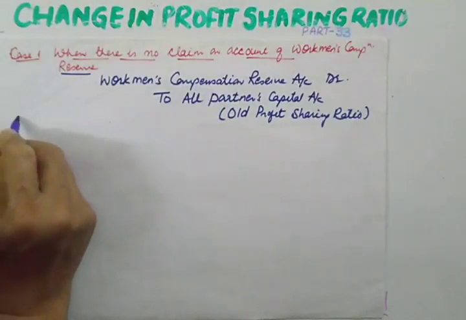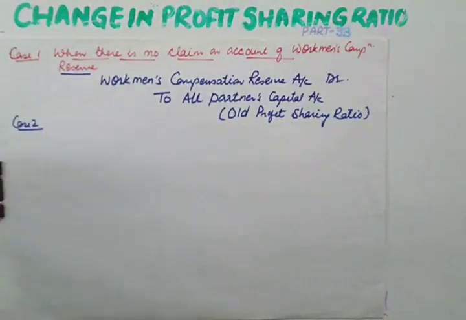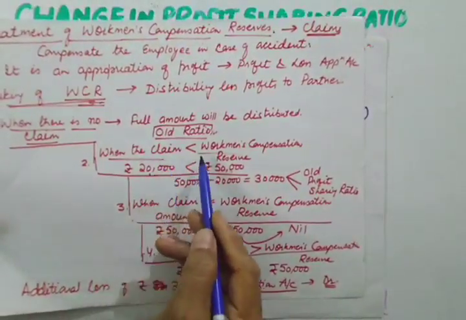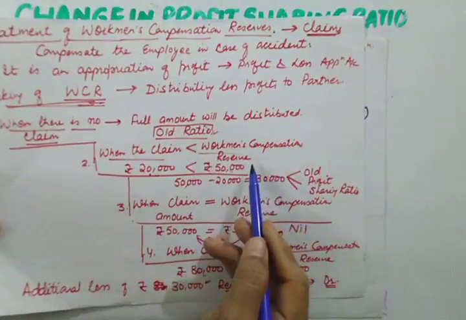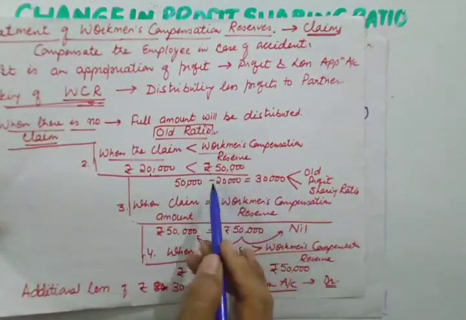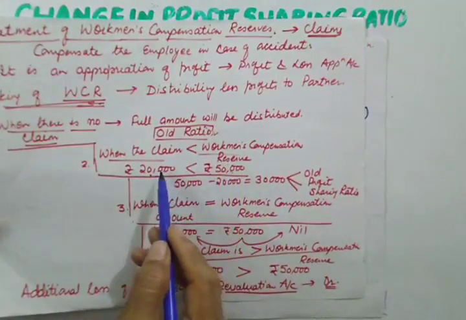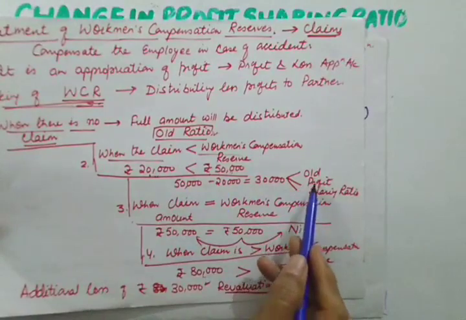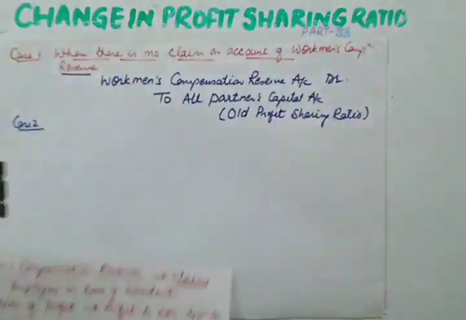Now let us do case 2. What is there in case 2? Yes, when the claim is less than workman compensation reserve. In that case, the difference is reserve minus claim amount. So the difference will be distributed among the partners in their old profit sharing ratio.